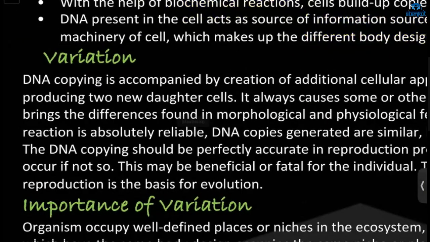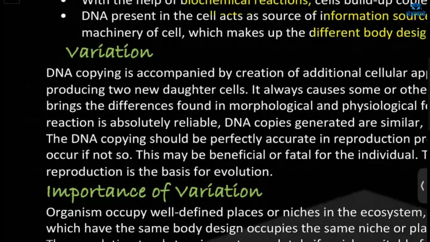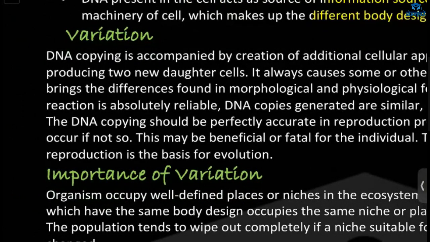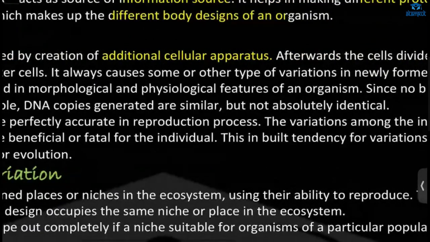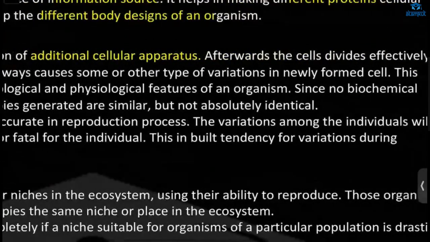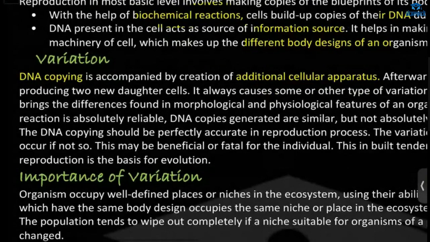So the first thing here is variation. Now we'll talk about the variation. Before that, after the DNA copying, there will be the creation of additional cellular apparatus. That means all other cell organelles, right? Mitochondria, ER, the endoplasmic reticulum, Golgi apparatus, all those things. Then after that, the cell will divide and produce two new daughter cells, okay?